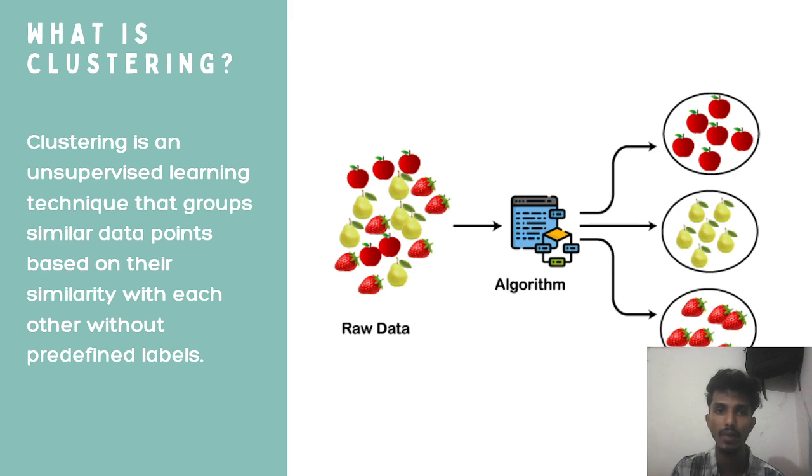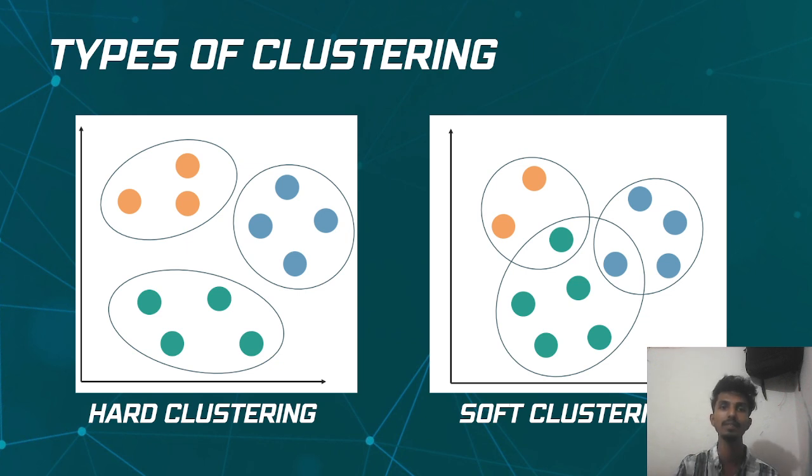Now let's turn our attention to types of clustering. There are two types of clustering: hard clustering and soft clustering. In hard clustering, each point is assigned to exclusively only one cluster, and in soft clustering, data points can be assigned to multiple clusters with varying degrees of membership.